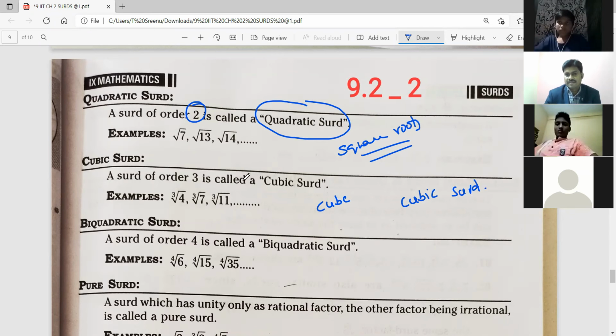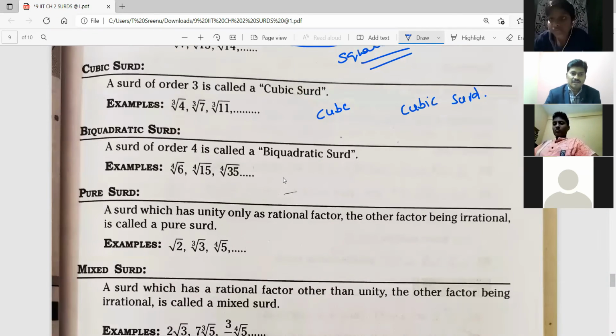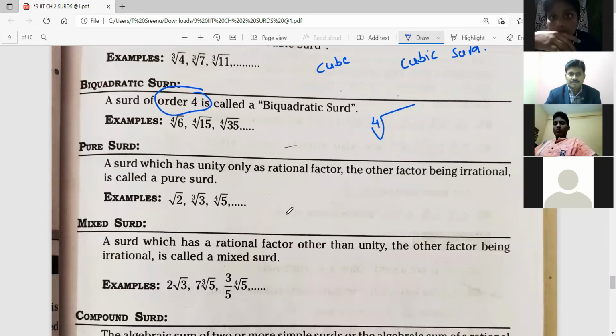Name itself gives the definition. Next, biquadratic, already there, order is 4, fourth root. Okay, monomial, quadratic, cubic, biquadratic. One group completed. Now, next definition.